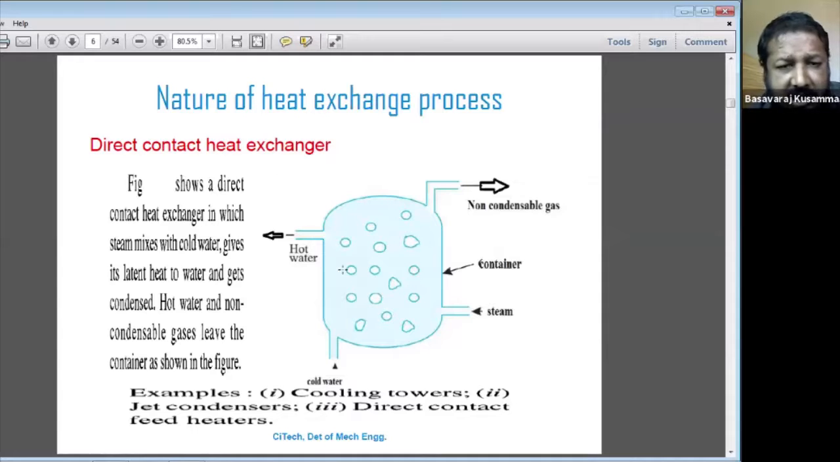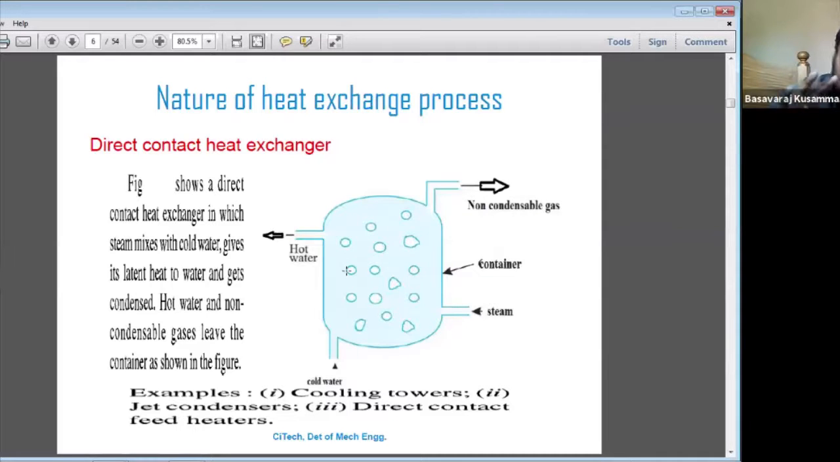A direct contact heat exchanger is, for example, the cooling tower. Gas comes out from the plant through the chimney, and on the top of the cooling tower they spray water to cool the gases. Why? Because of the high temperature, it will affect the environment. So in order to avoid that high temperature, cooling of the gases takes place.